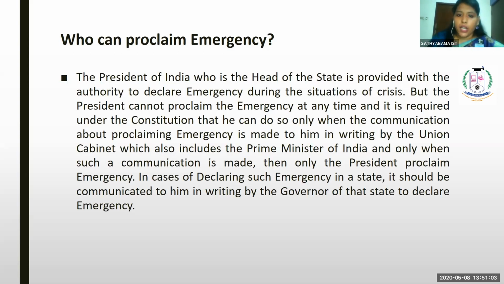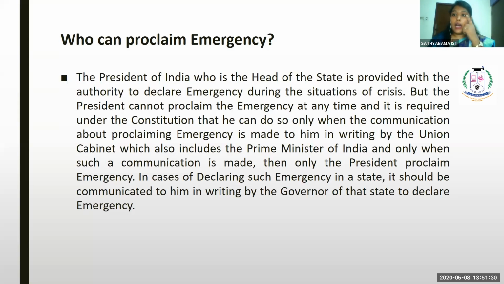But the president cannot proclaim the emergency at any time. It is required under the Constitution that he can do so only when communication about proclaiming emergency is made to him in writing by the Union Cabinet, which also includes the Prime Minister of India. Only when such communication is made can the president proclaim emergency.